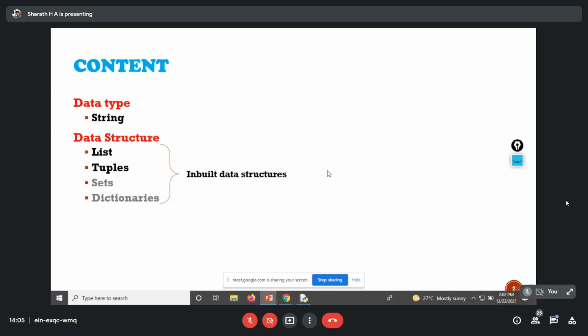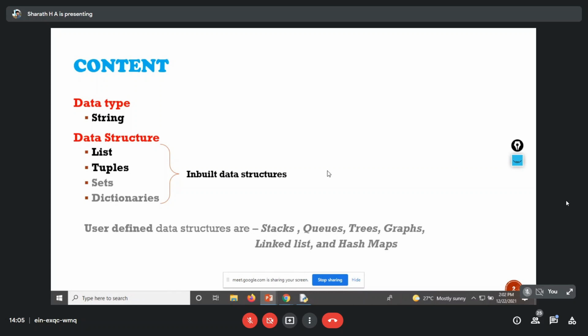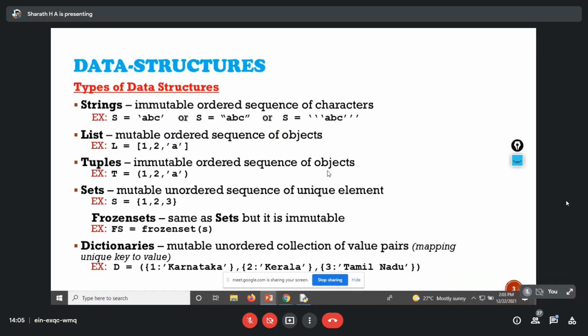These are all inbuilt data structures. We also have a few user-defined data structures: stacks, queues, trees, graphs, linked lists, and hash maps or hash tables. What's the difference between inbuilt and user-defined data structures? Inbuilt data structures are predefined in the Python language itself, whereas with user-defined ones, we can construct our own data structure by using the inbuilt data structures. Next, we'll move on to the data structures.